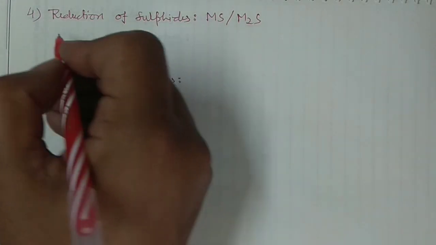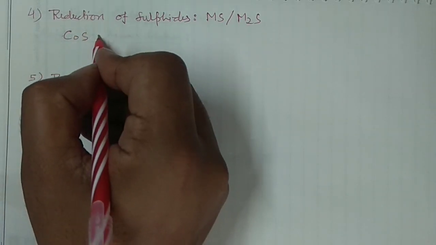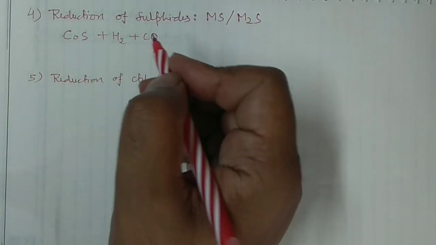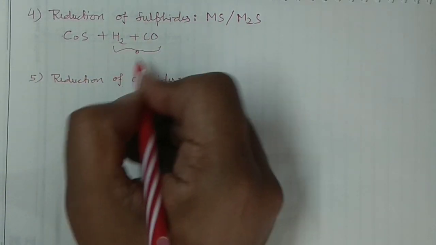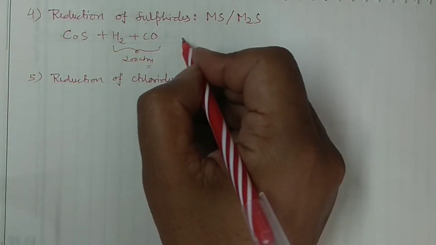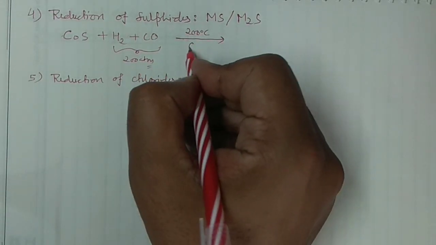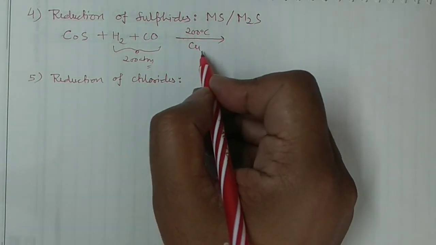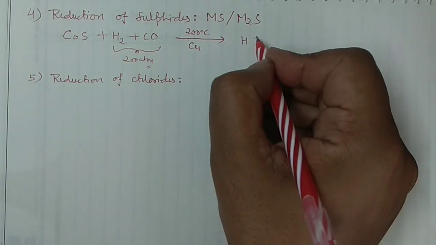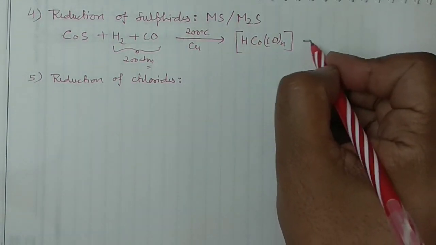So I'm taking the example of cobalt sulfide, CoS, and I'm reacting this cobalt sulfide with hydrogen in the atmosphere of carbon monoxide. Of course, very high pressure is required, 200 atmospheric pressure, at high temperature, 200 degrees centigrade, and copper. We will use the copper powder in that case. This copper powder is very important. This is HCo(CO)4, the carbonyl hydride, and H2S.